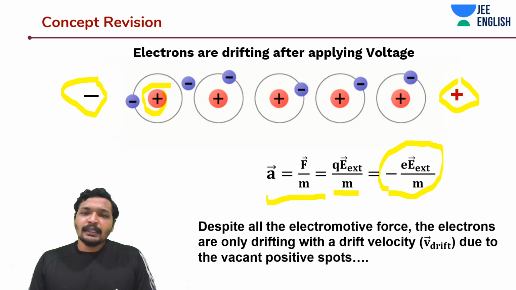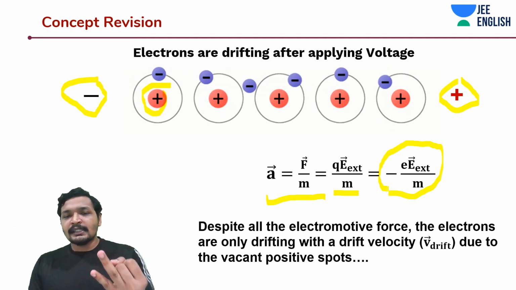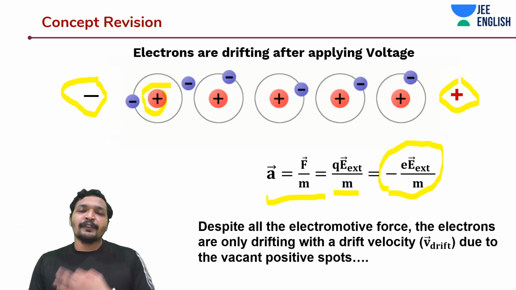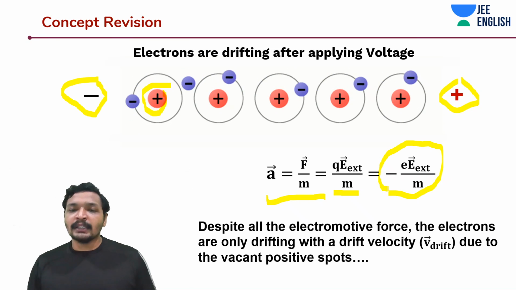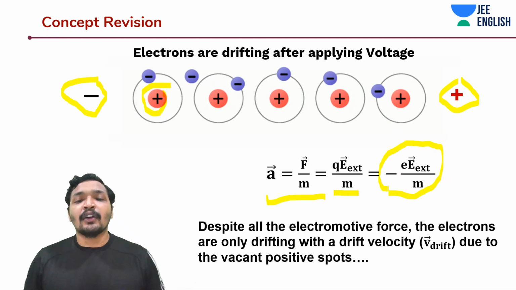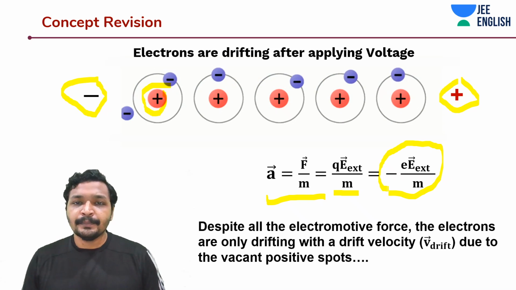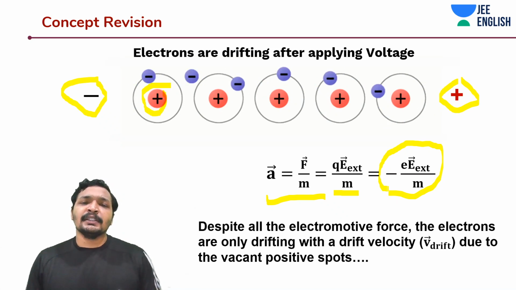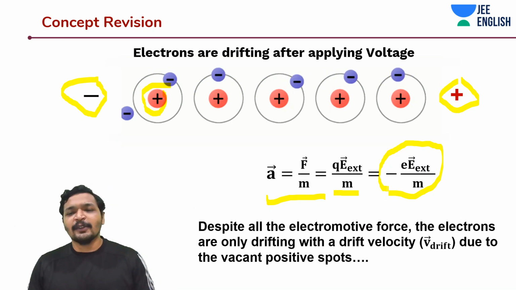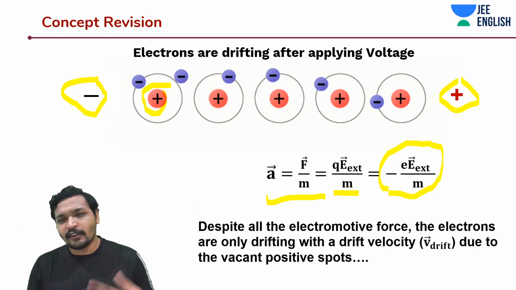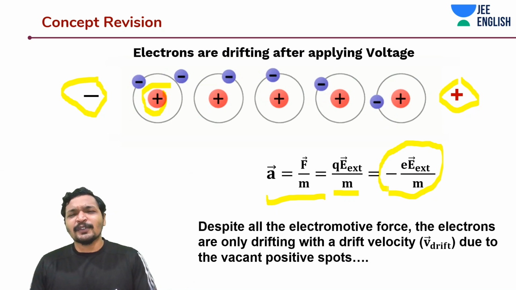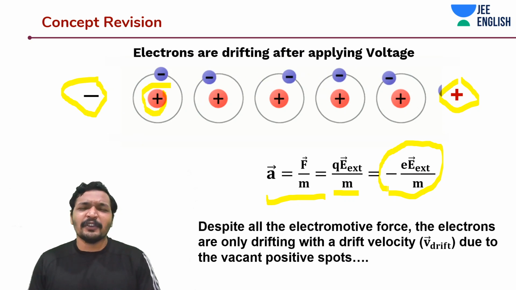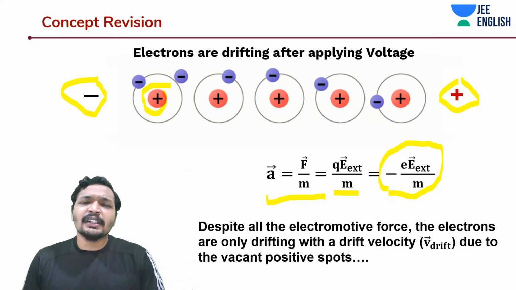Now we understood that there is something known as current density. There are electrons always moving freely inside a conductor, and when you apply a voltage, they are only drifting, even though they have a constant acceleration. Awesome phenomenon, isn't it? But what would have happened if the electrons were accelerating with infinite velocity, let's say, with no drifting happening?